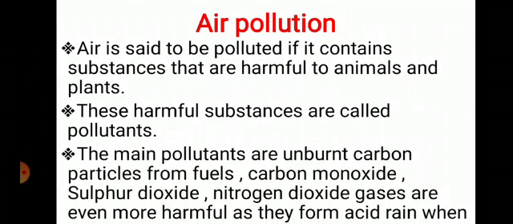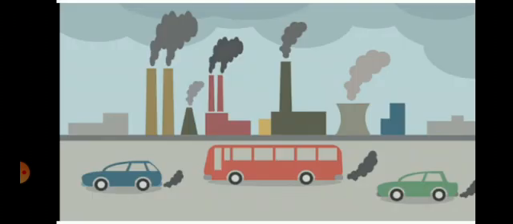The main pollutants are unburned carbon particles from fuels, the smoke coming out of the fuels, carbon monoxide, sulfur dioxide, and nitrogen dioxide gas. These are more harmful as they form acid rain when they combine with rainwater. You can see the smoke coming out from the factories and vehicles are the causes of air pollution. When we breathe this polluted air, we get many diseases.